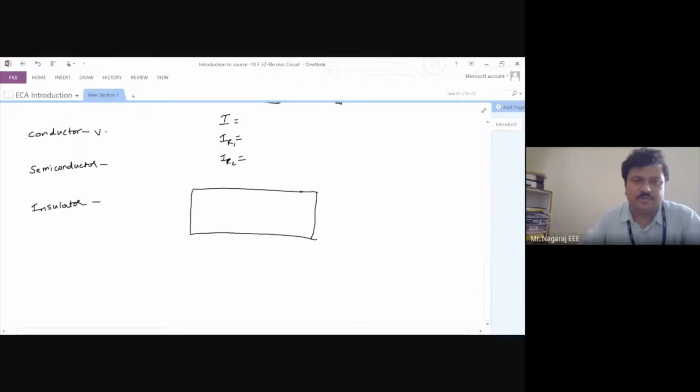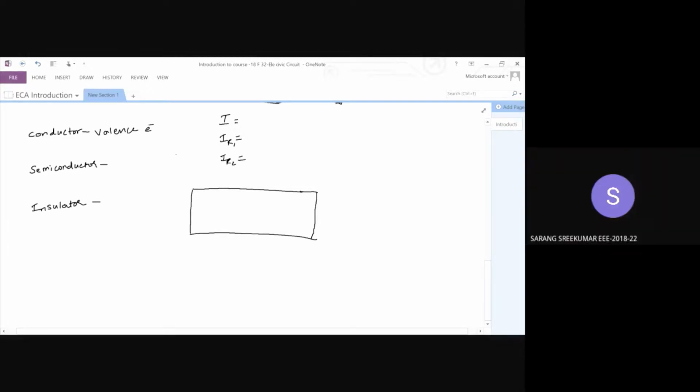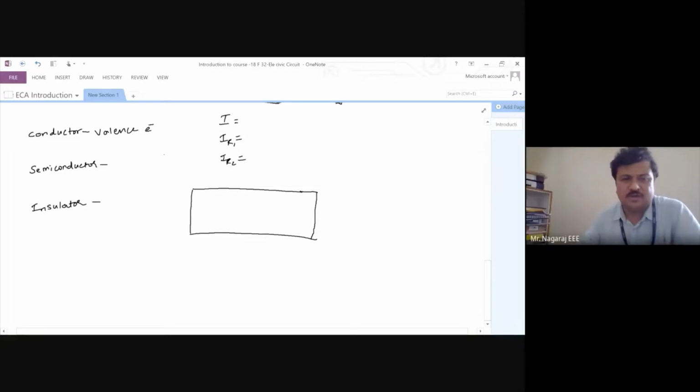Based on valence electrons. What are valence electrons? The electrons in the outermost orbit. Now, if the number of valence electrons is less than 4, then that material is called a conductor.